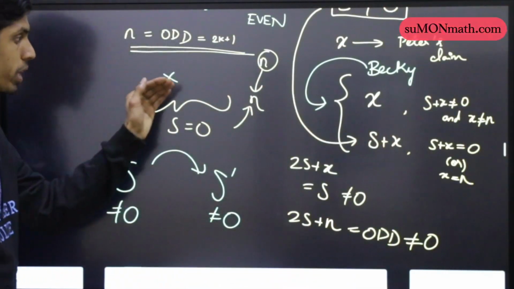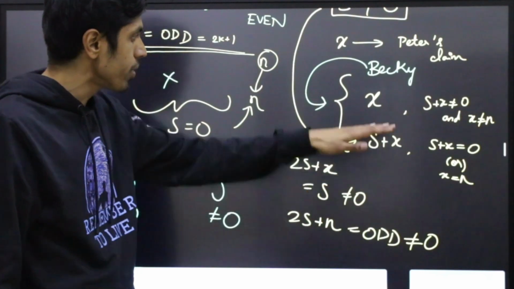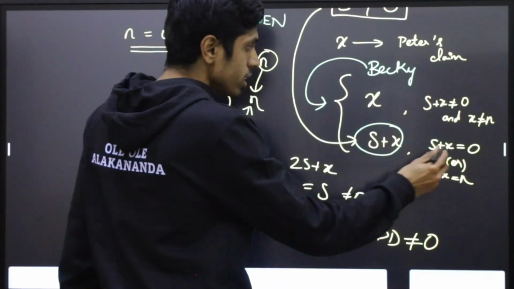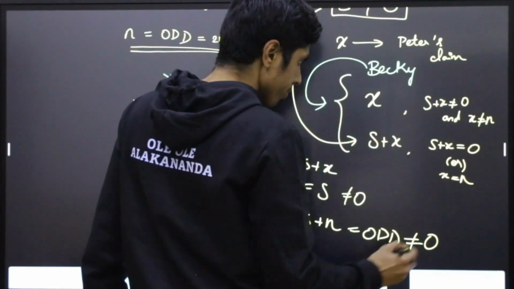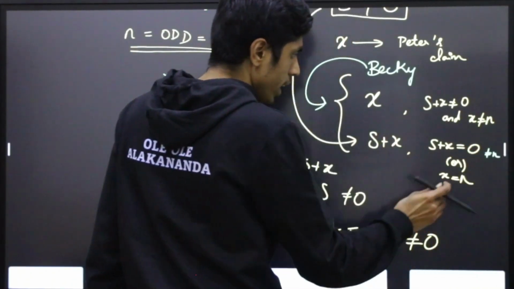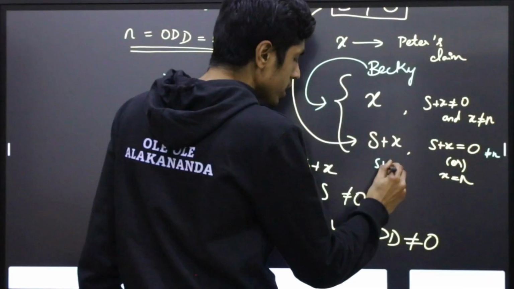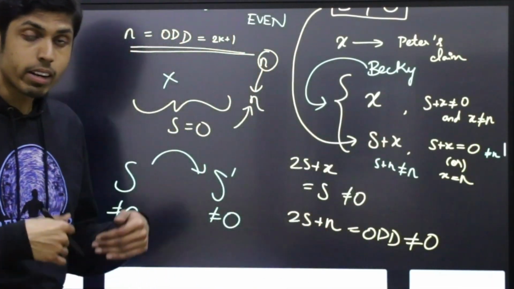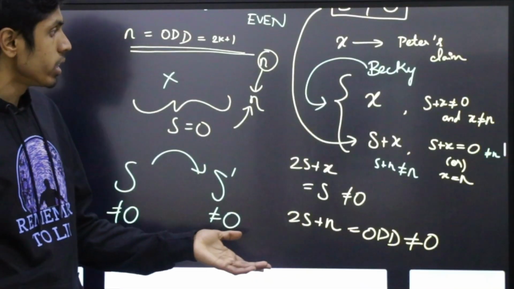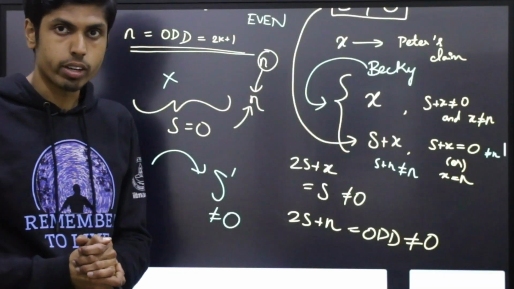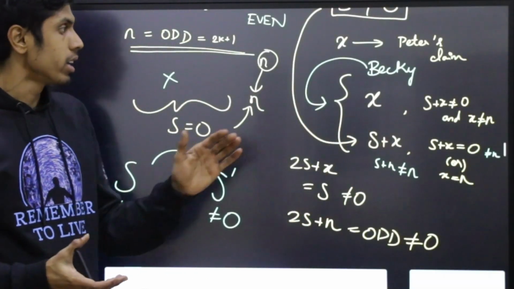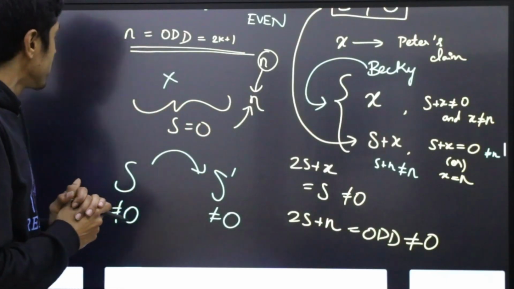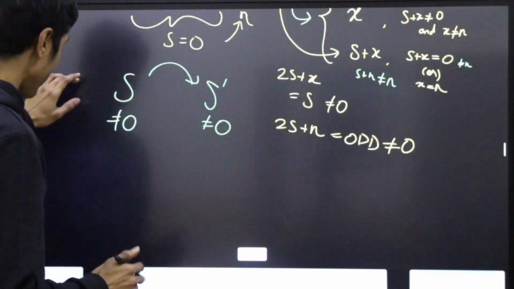So that is not becoming the case by following this algorithm. Whatever number they write, you see the number s plus x equal to 0 cannot be n, and again if x equals n, they are writing s plus n where s is non-zero, so this is also not n. There is no number n written on the board, and the new sum is also not getting nullified. This ensures that Becky can cleverly evade writing n on the board. So for n equal to odd, they can evade.